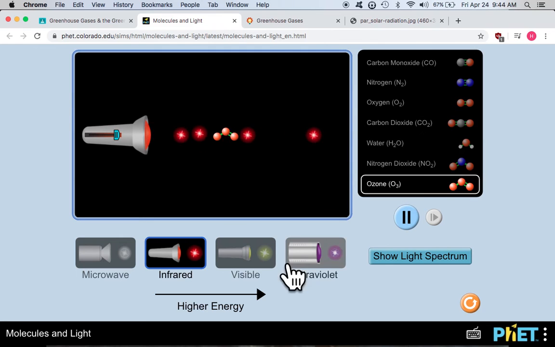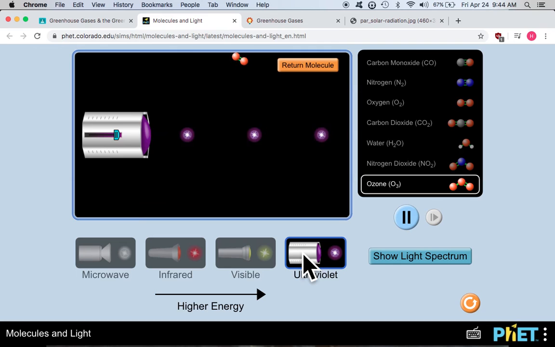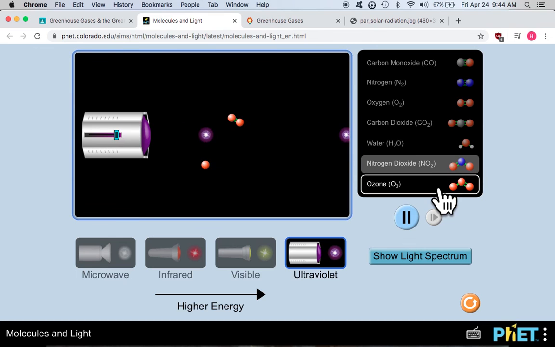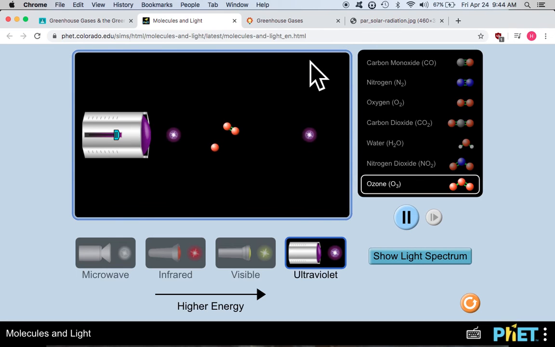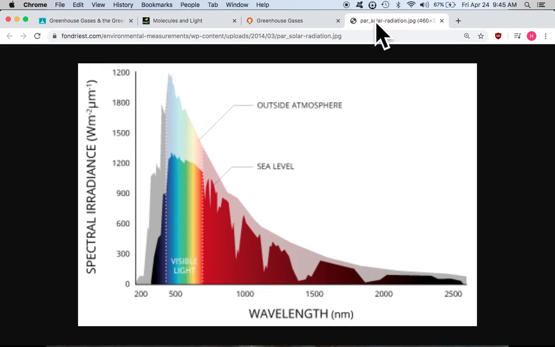This is ozone, and this is ultraviolet. Interesting. Lucky for us, there is ozone in the upper atmosphere of the Earth. And what ozone does, there's a chemical reaction that takes place. The ozone will absorb ultraviolet light and break down in that process. So when the ozone absorbs ultraviolet light and breaks down, that ultraviolet light doesn't get to the surface of the Earth. And that's good because ultraviolet light is, see how it's all disappeared?